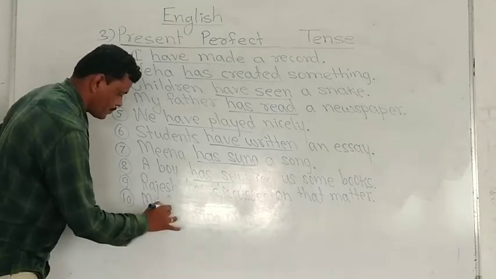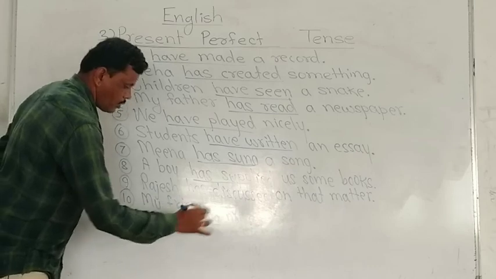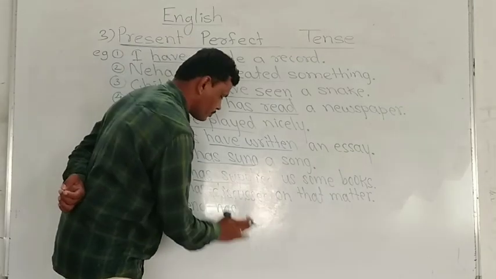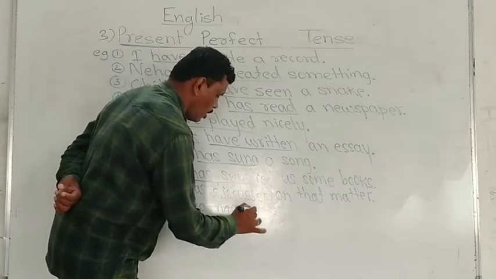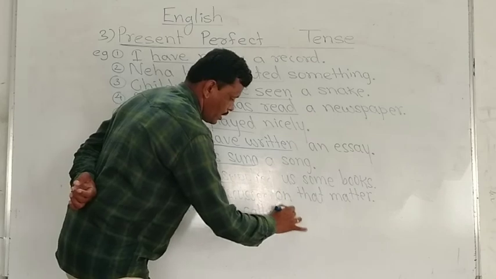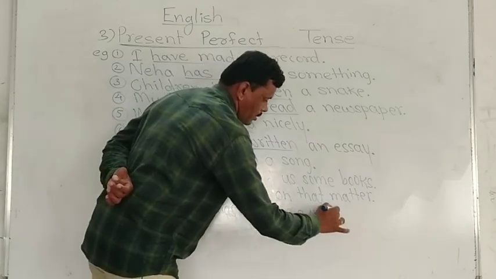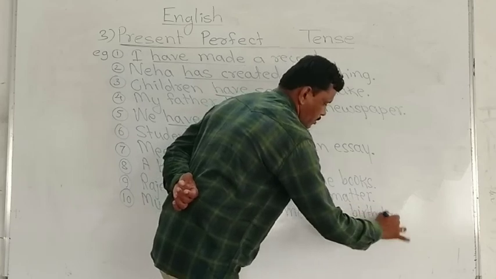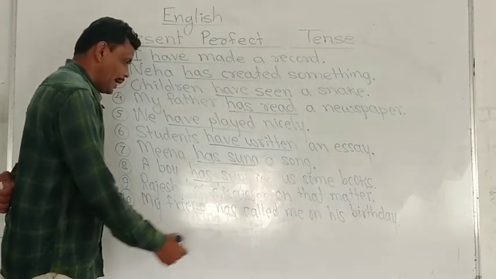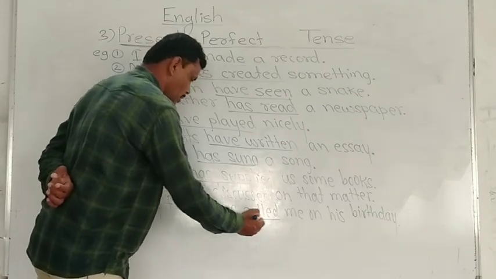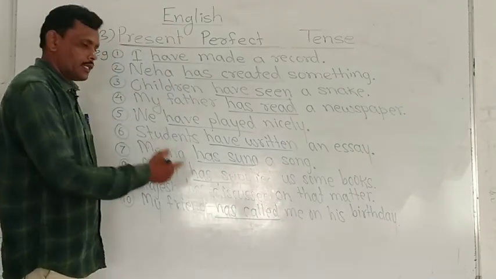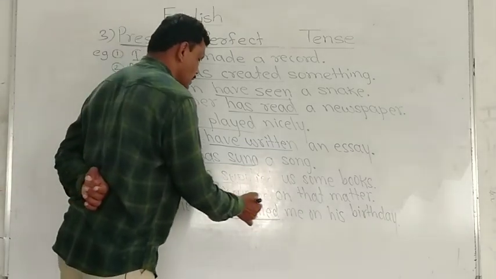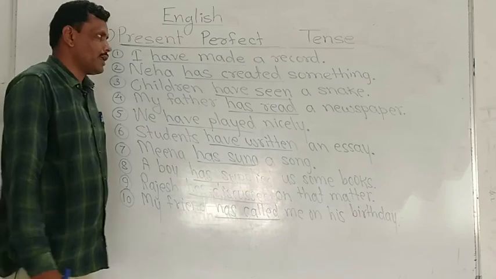My friend has called me on his birthday. My friend has called me on his birthday. Has called is the verb third. It is present perfect tense. Has discussed is the verb third, present perfect tense.